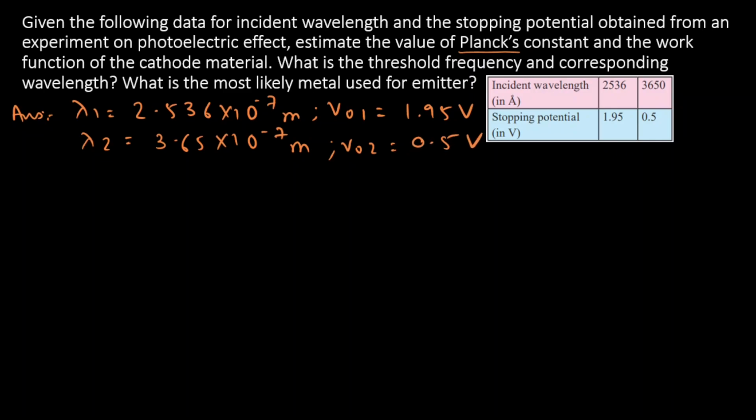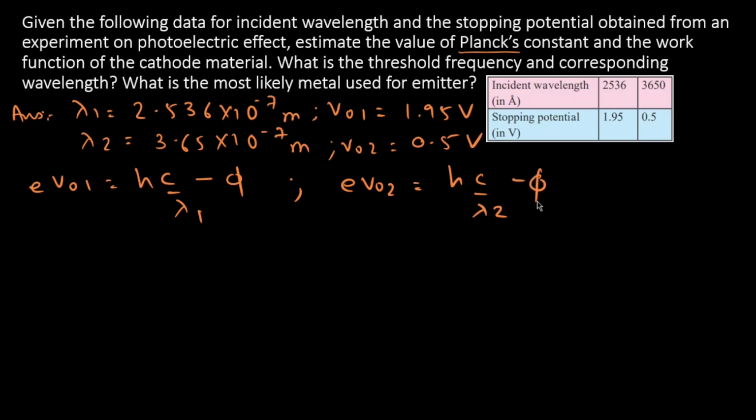0.5 volt. So the Einstein photoelectric equation for both of them will be e V naught 1 equal to hc by lambda 1 minus work function, and e V naught 2 equal to hc by lambda 2 minus work function.